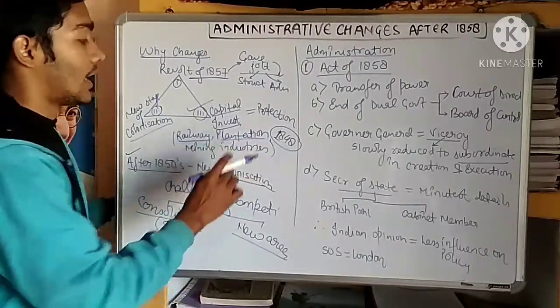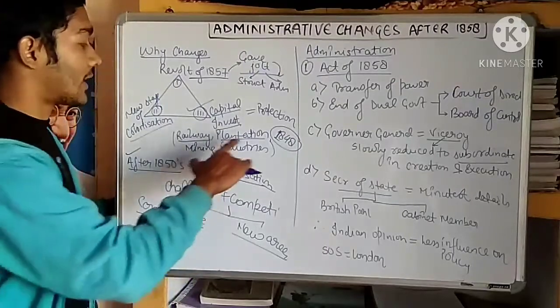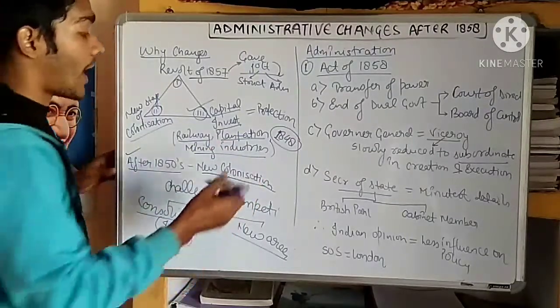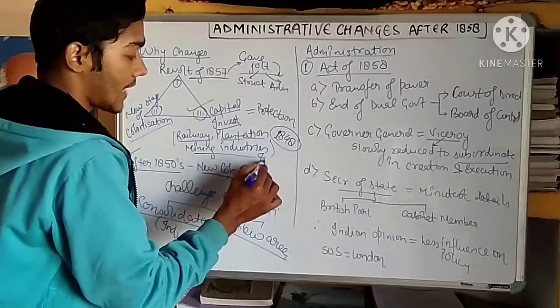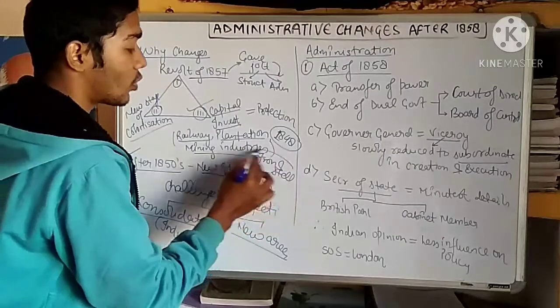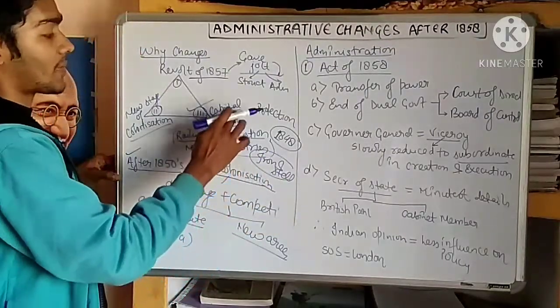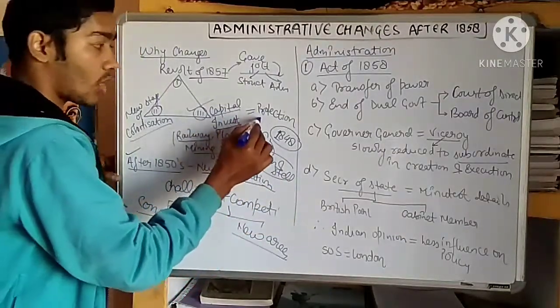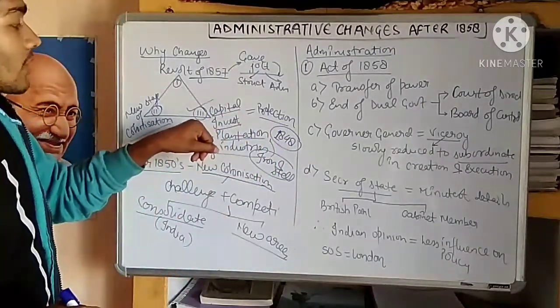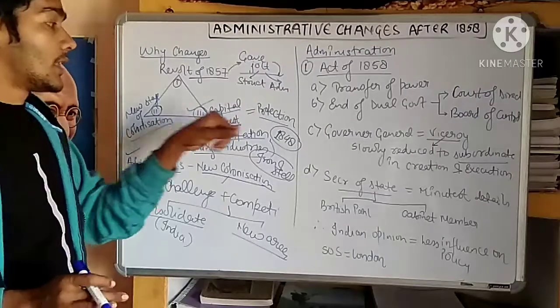Plantation workers and new investment in the form of plantations, new investment in the form of mining industries, and in the form of iron and steel industries. The iron and steel industry got promoted, and because of this capital investment done by the Britishers in India, they required protection.